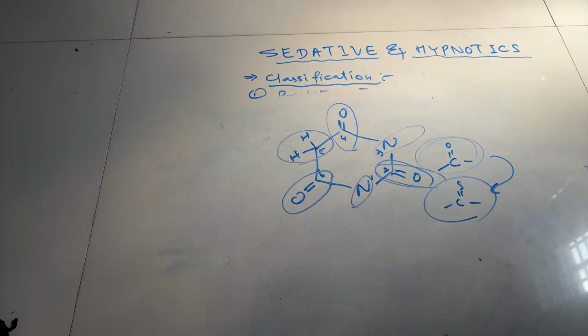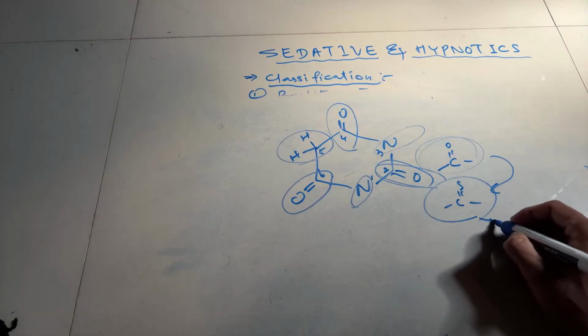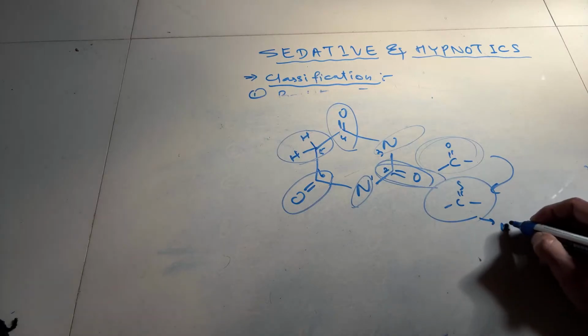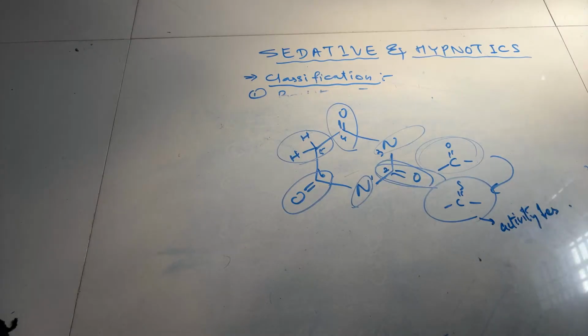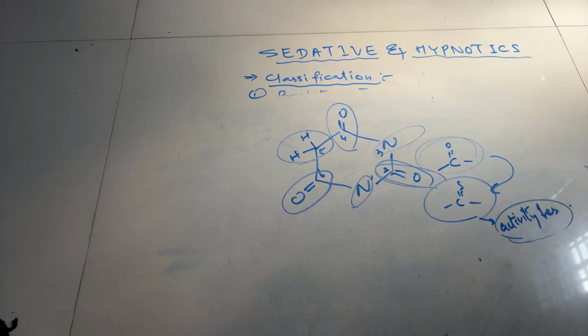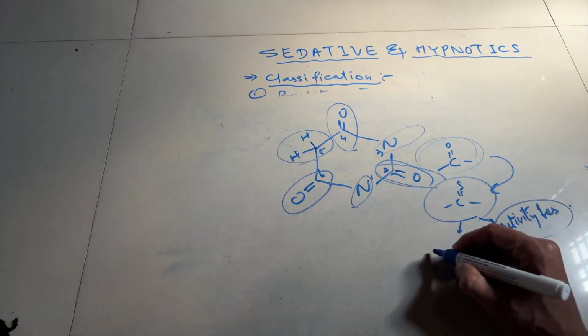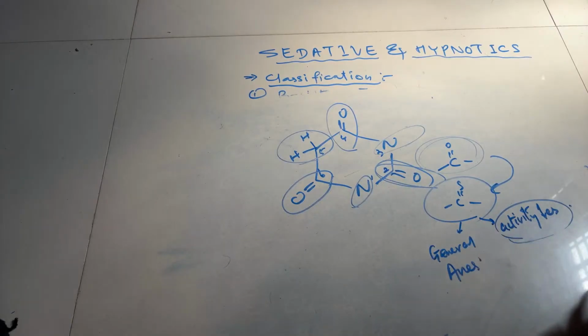The pharmacological activity of the barbiturate is decreased. If the carbonyl group is replaced by thiocarbonyl, then they act as general anesthetics. The pharmacological activity will be decreased and it will act as a general anesthetic.